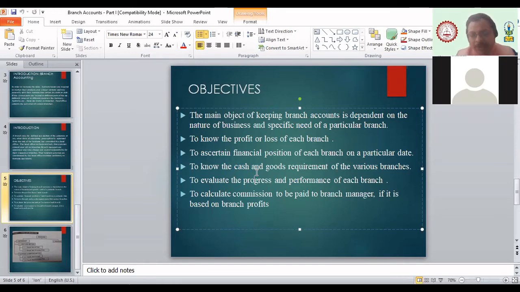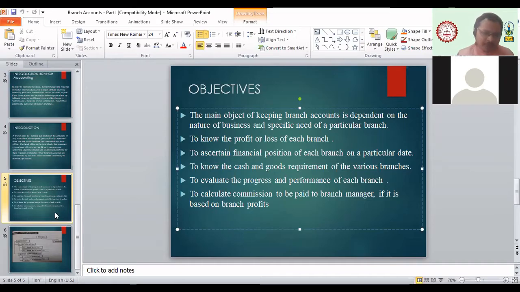Then, to evaluate the progress and performance of each and every branch, branch accounting is done. And the last part, how much commission is to be paid to the manager, that again we come to know with the help of accounting only. So these are the main objectives of having branch accounting. Correct? Any doubt, any confusion till here? Anyone? Any doubt, any confusion?